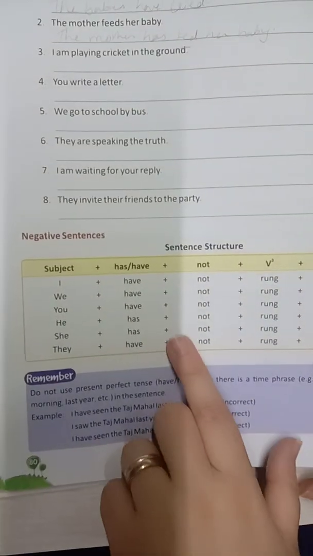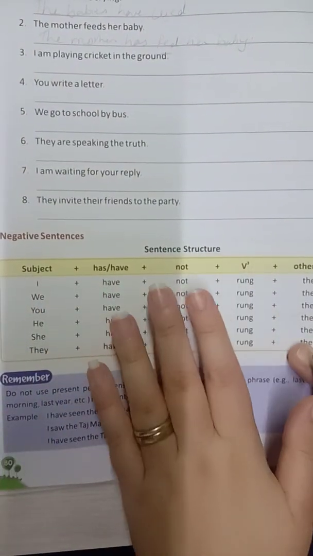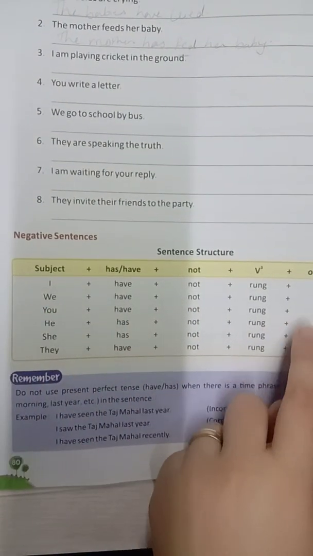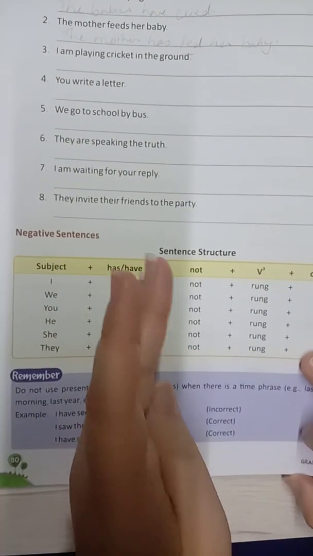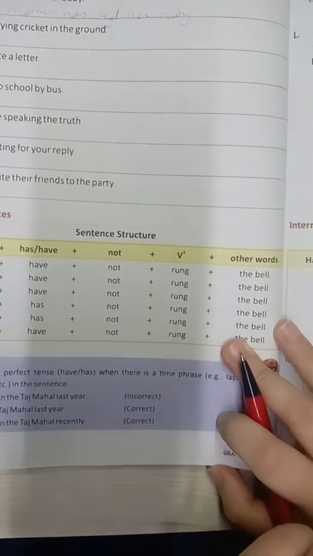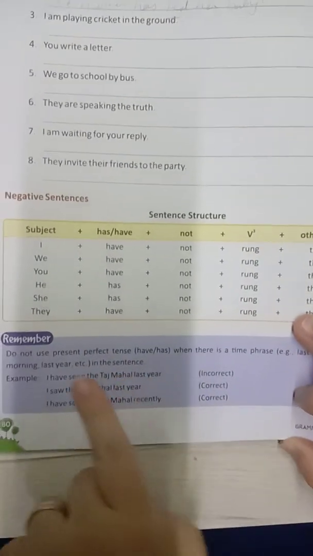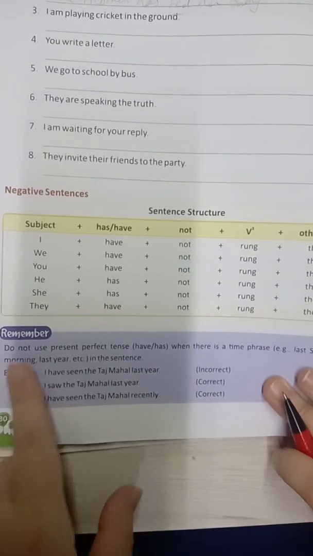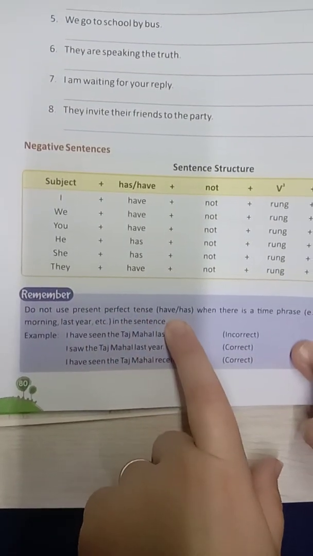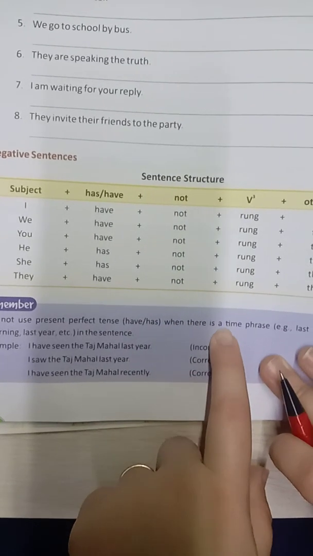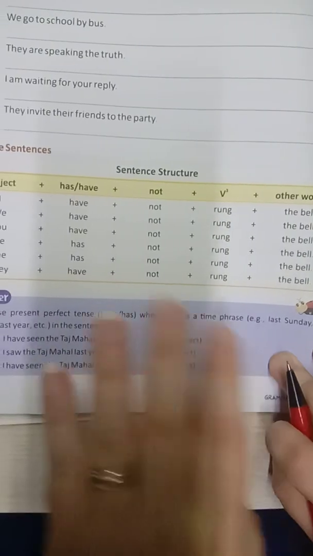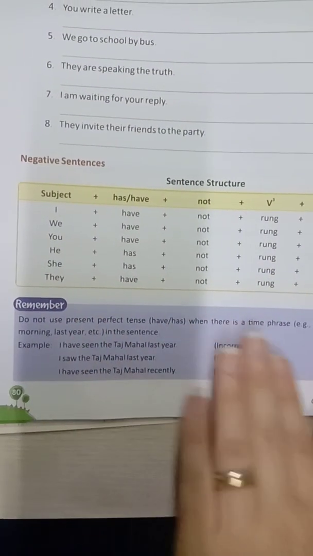Moving on to the last topic for today, negative sentence. So this is a simple negative sentence structure that is given. Subject plus have/has plus not plus verb in the third form and other words. Okay. So there is this short note to remember that do not use present perfect tense have/has when there is a time phrase, like last Sunday, this morning, last year. At that time we will not be using have and has.